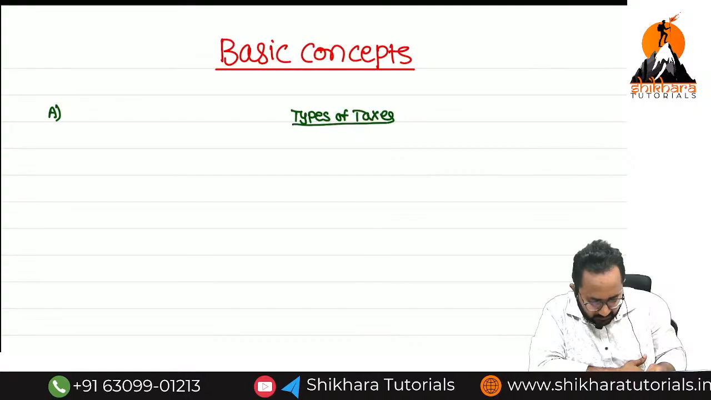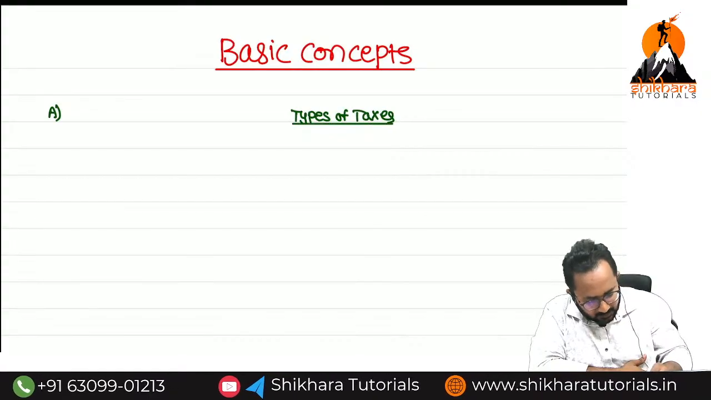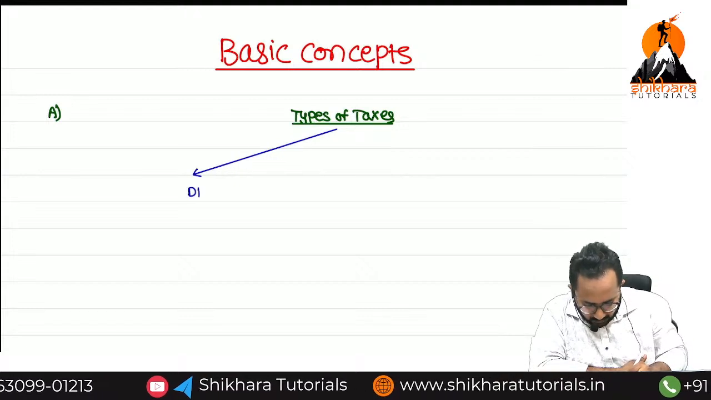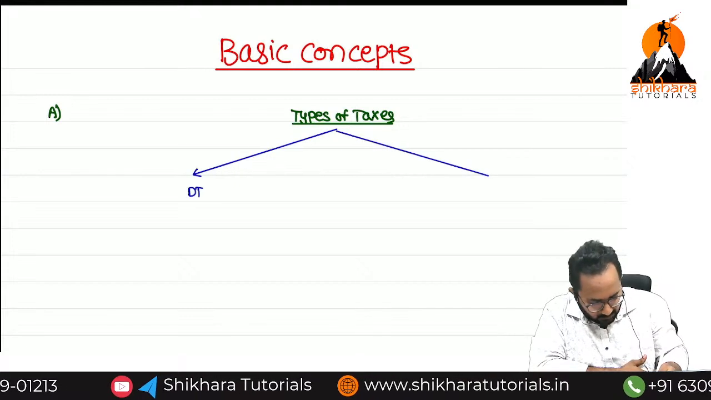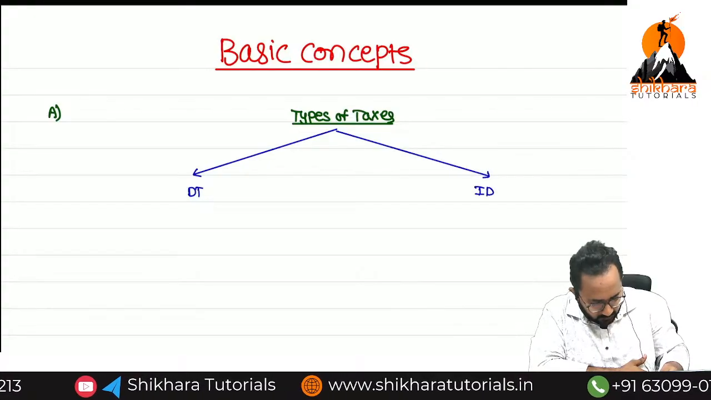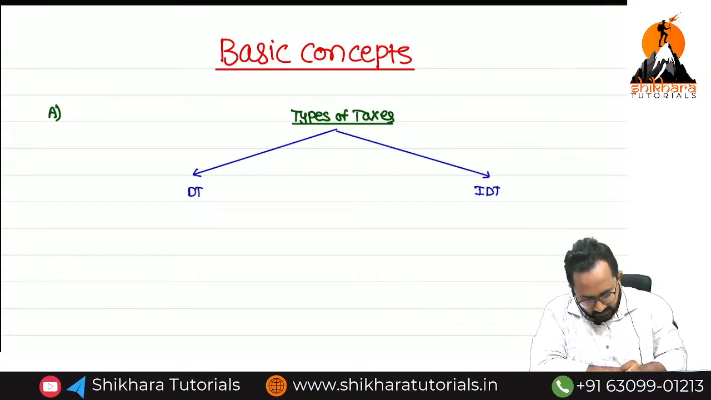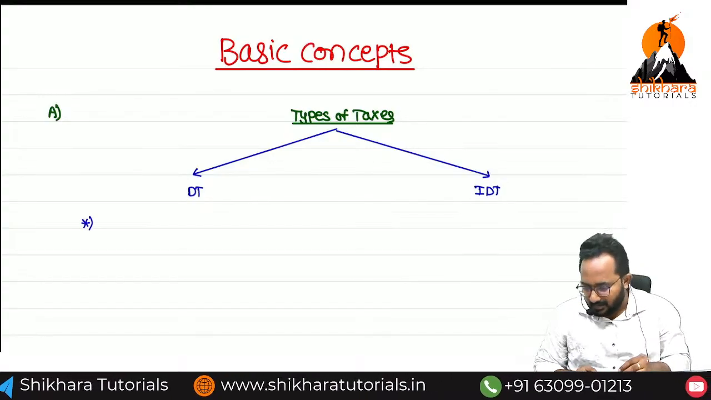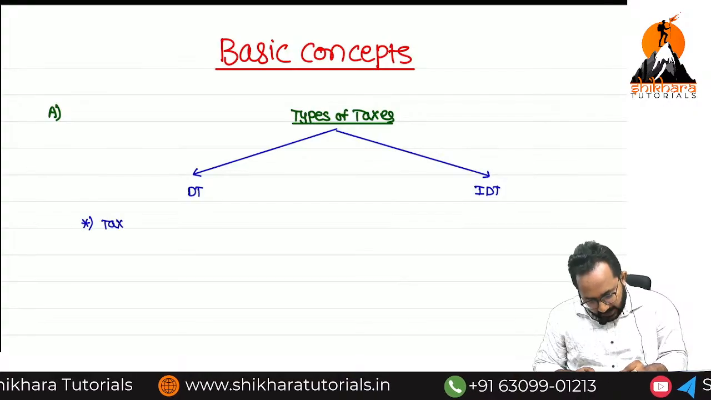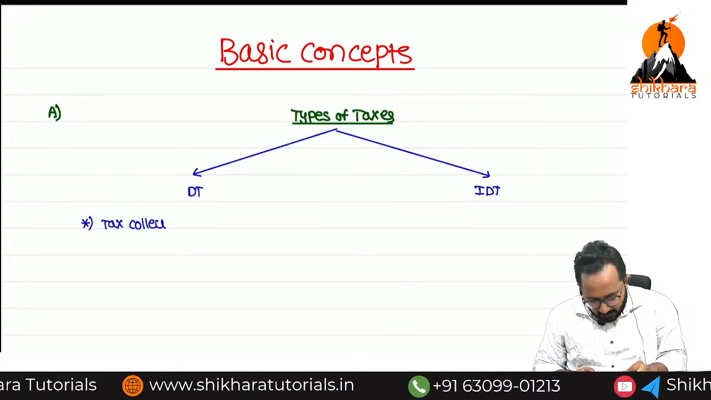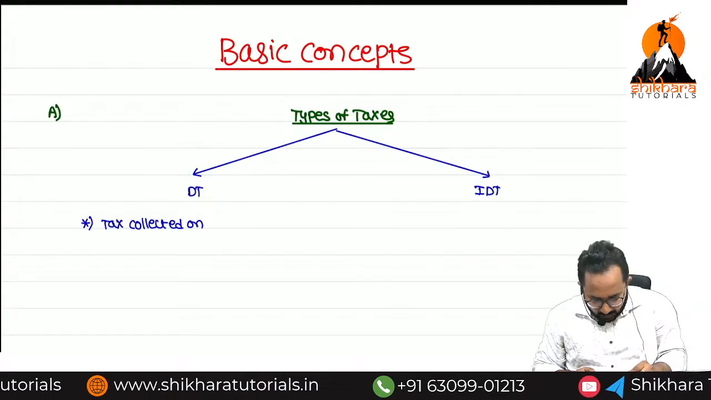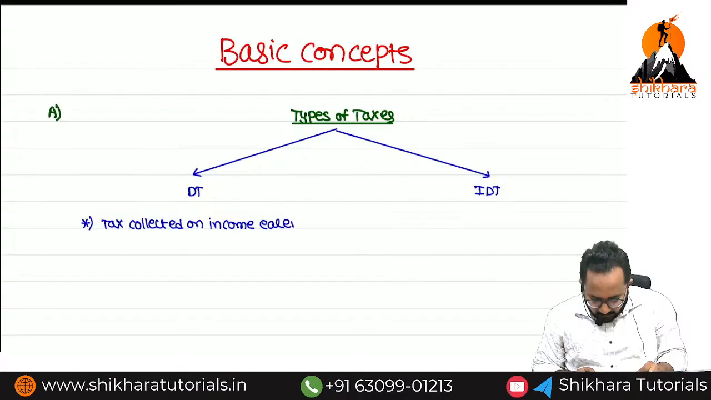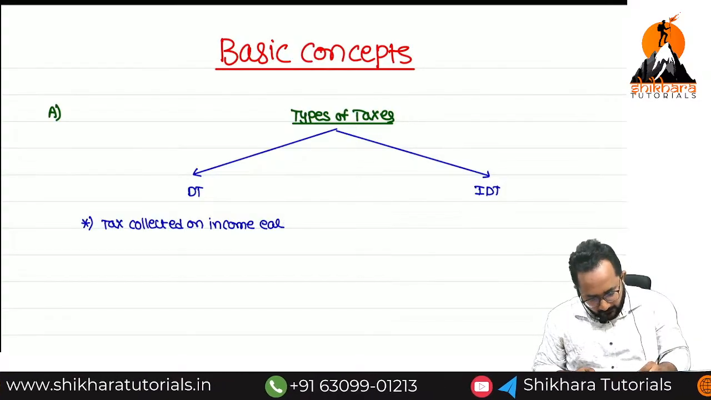Anyone in the class, can you tell me how many types of taxes we have? 2 types. Okay, super. First one, shortcut I want to make, direct tax. Second one, indirect tax. Can you tell me the meaning of direct tax? Tax collected on income earned by a person.